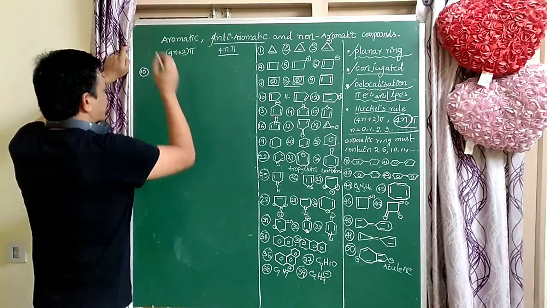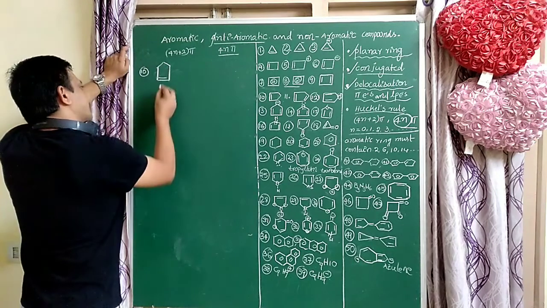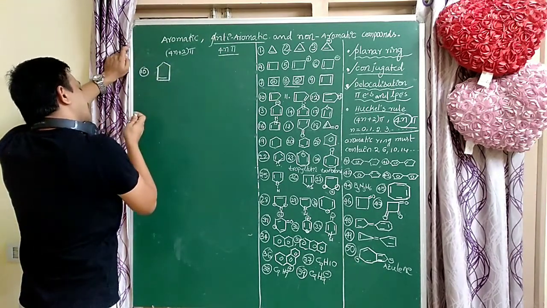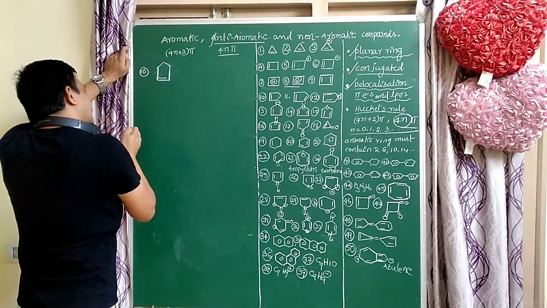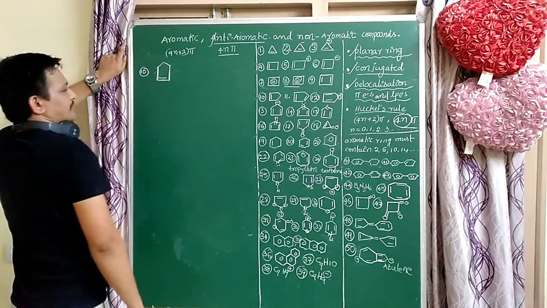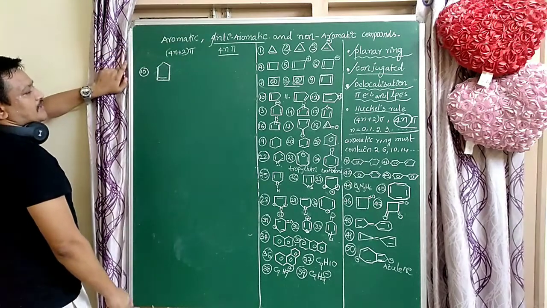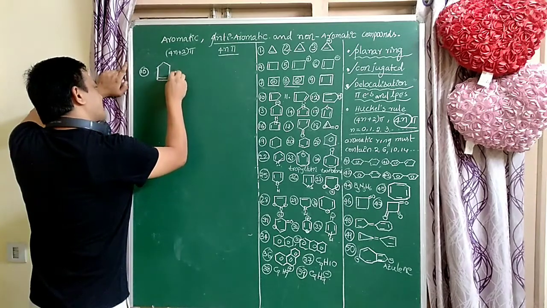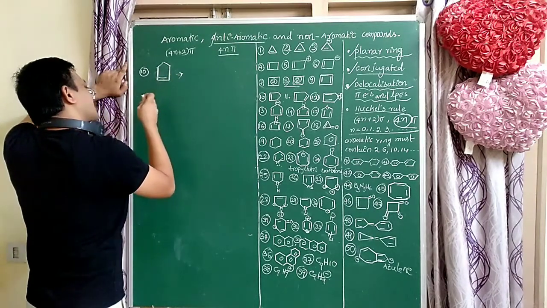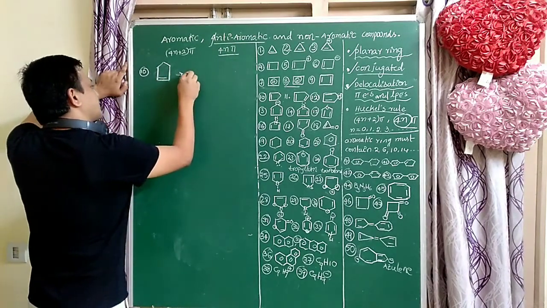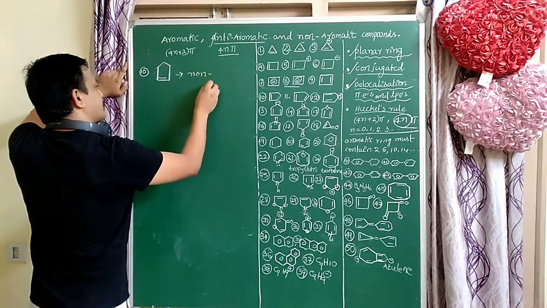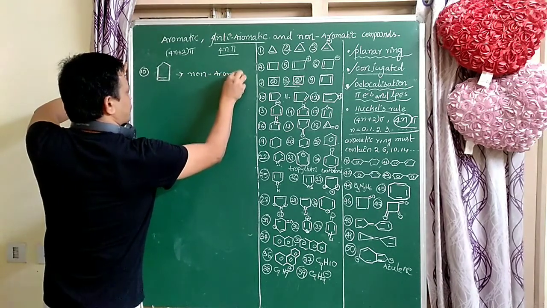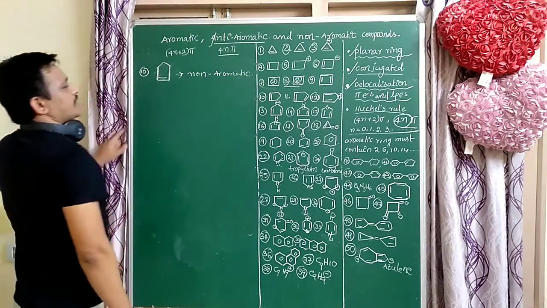Because there is no conjugation: double bond, single bond, single bond, single bond, single bond. Here pi electrons are not delocalized. There is no need to check whether 4n plus 2 pi electrons is followed or not. So it is a non-aromatic compound, because there is no conjugation.